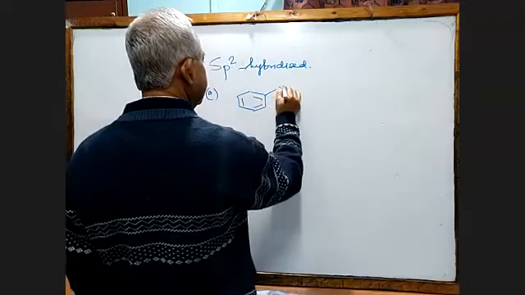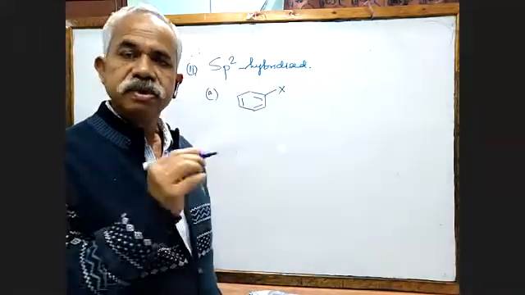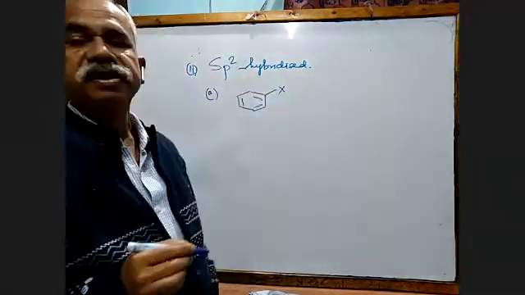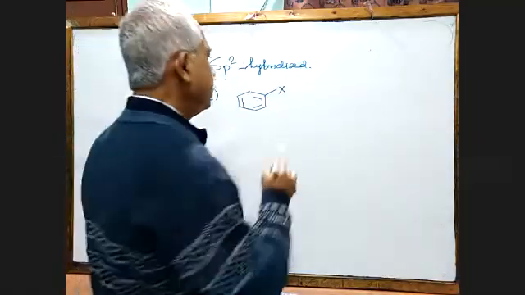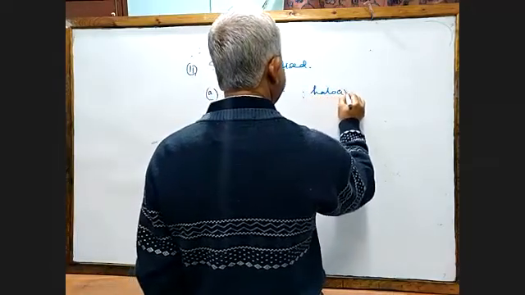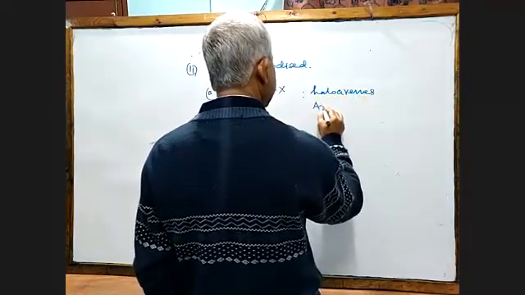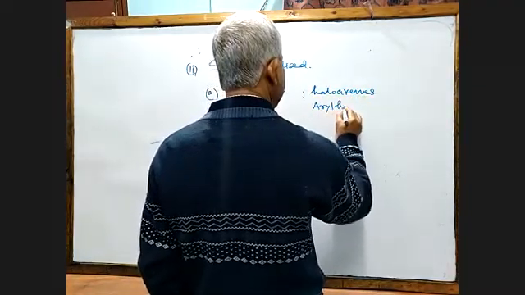When halogen is directly bonded to the aromatic ring, this belongs to sp2 hybridized compound, and we call them haloarene.